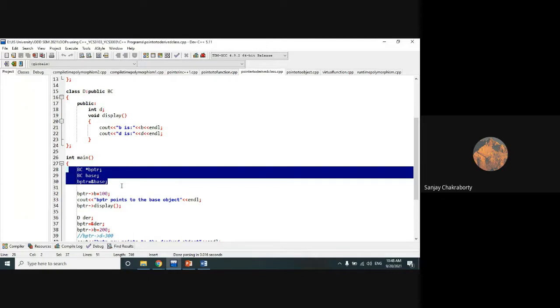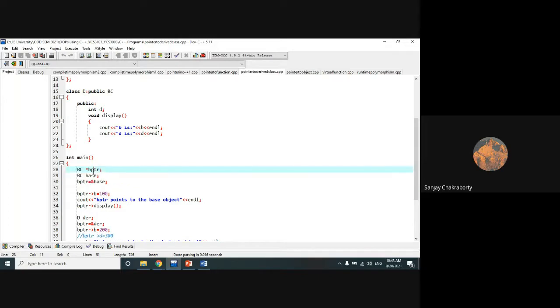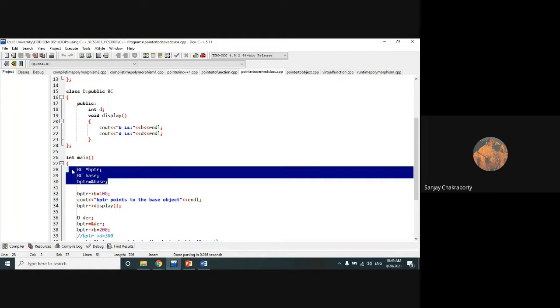Are these three lines clear to everyone? While we are assigning the address of the base object within the pointer of this class, are these three lines clear to everyone? Tell me. This is very, very important.